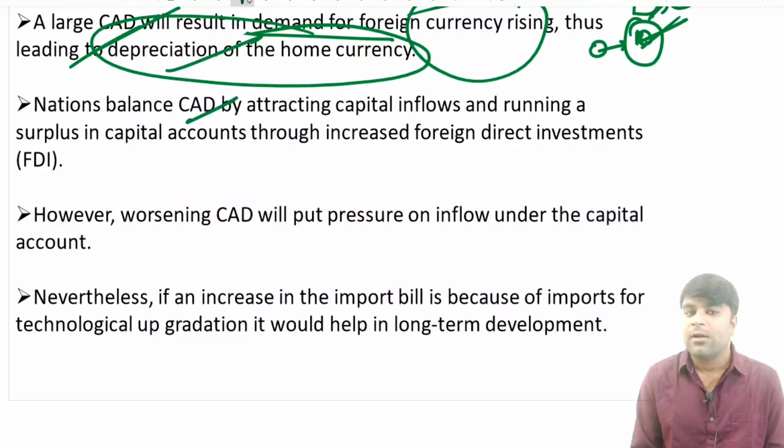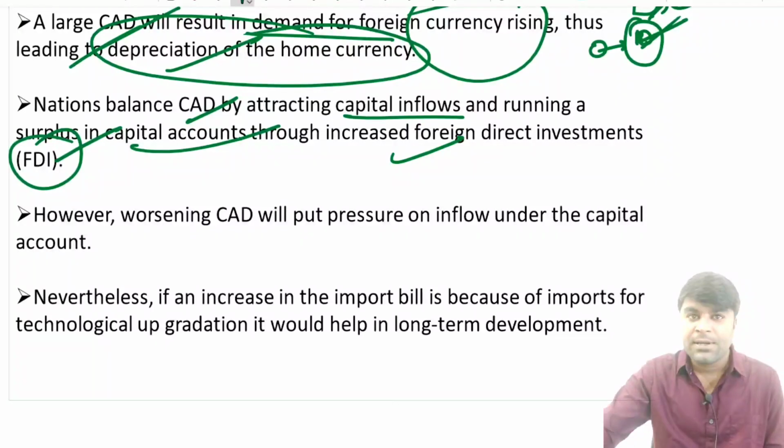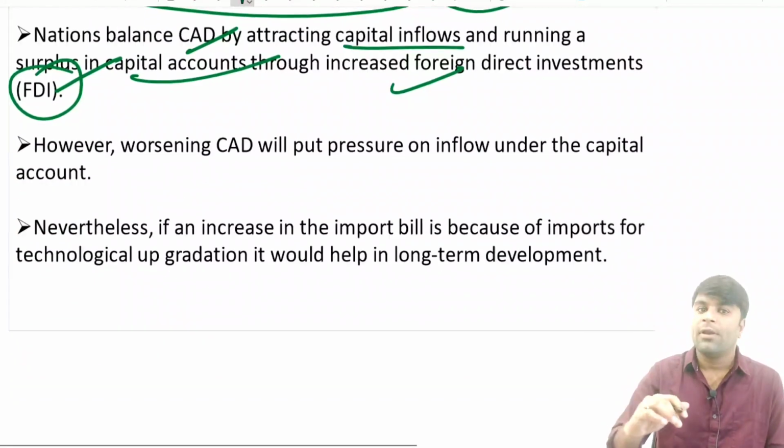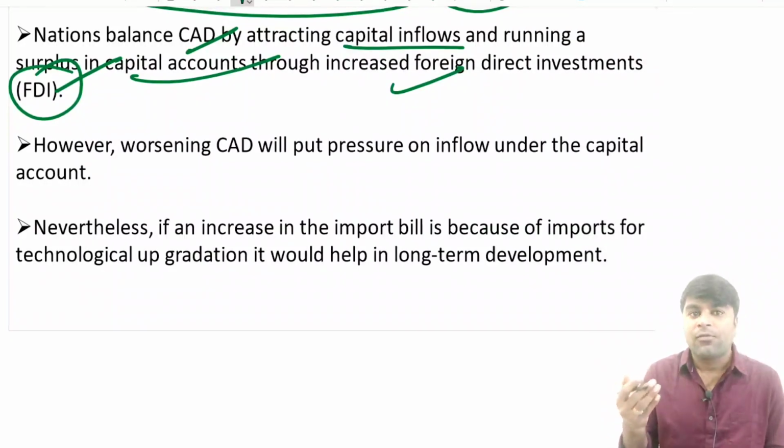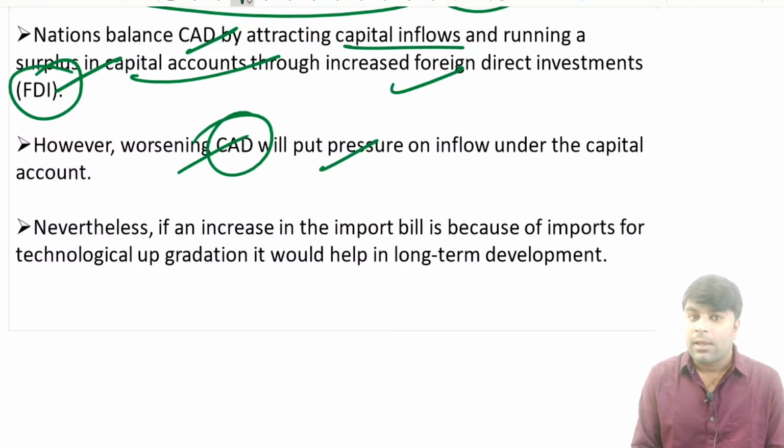Nations balance the current account deficit by attracting capital inflows and running a surplus in the capital account, increasing foreign direct investments. We also discussed recently about the withdrawal of foreign portfolio investments by the foreign investors, particularly from the USA, amid the rising interest rates by the US Federal Reserve. We have discussed these things in detail. However, a worsening current account deficit will put pressure on the inflow under the capital account. Right? Definitely it is going to put a pressure on the capital inflow.